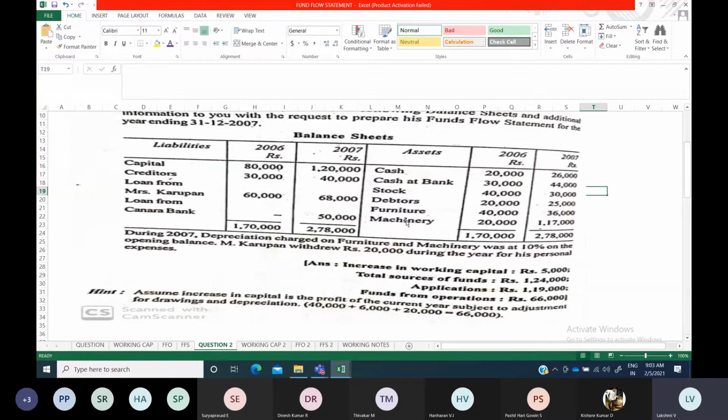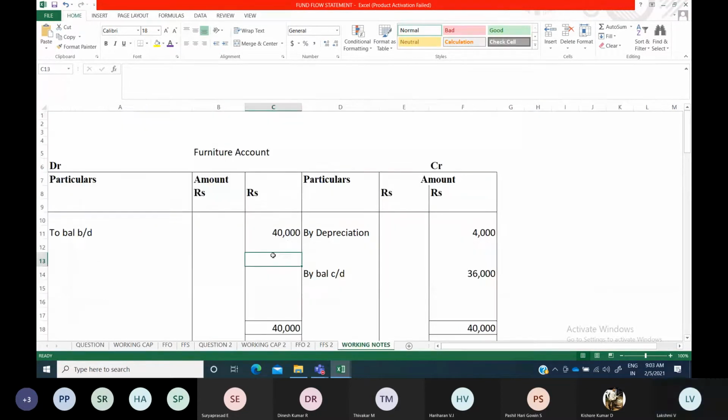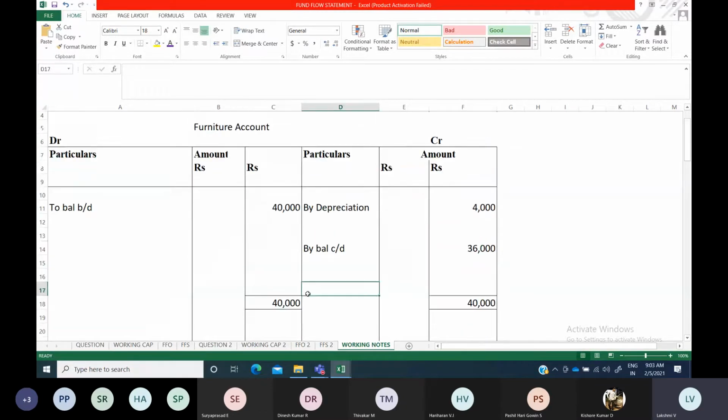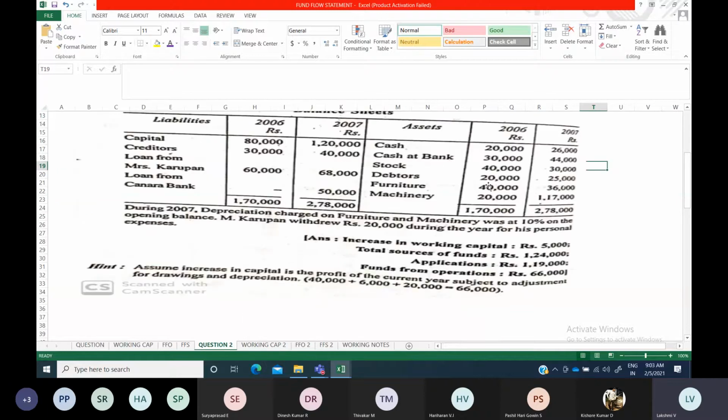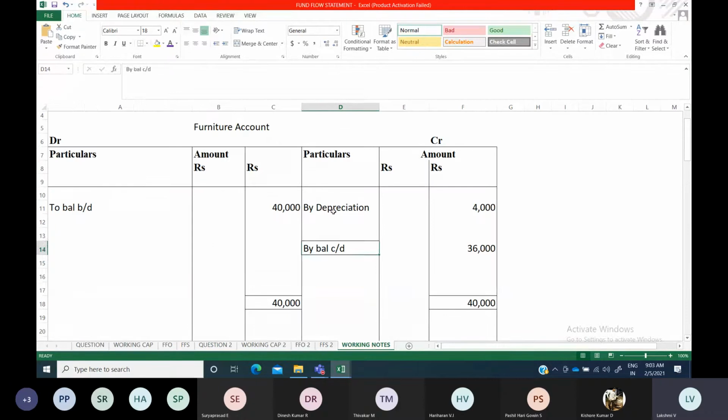So in the working notes, if you see the furniture account, we prepared it and found out that there is no purchase or sale with respect to the furniture account. Here they have given you the opening and closing balance. We discussed the opening balance and closing balance of the furniture, and we have taken them on the debit side and credit side, and depreciation we have provided.